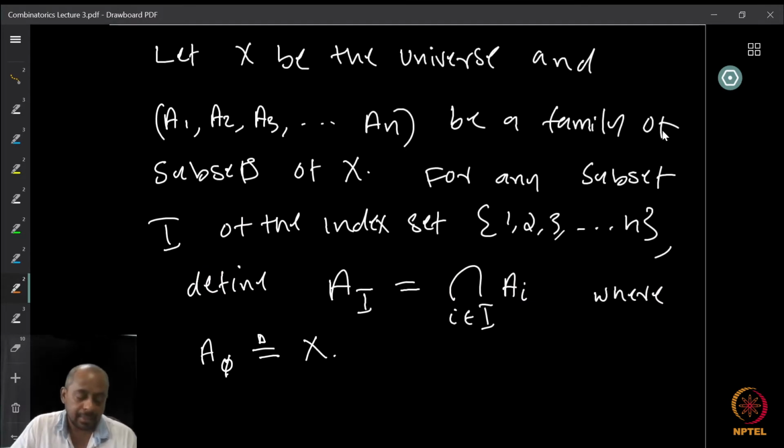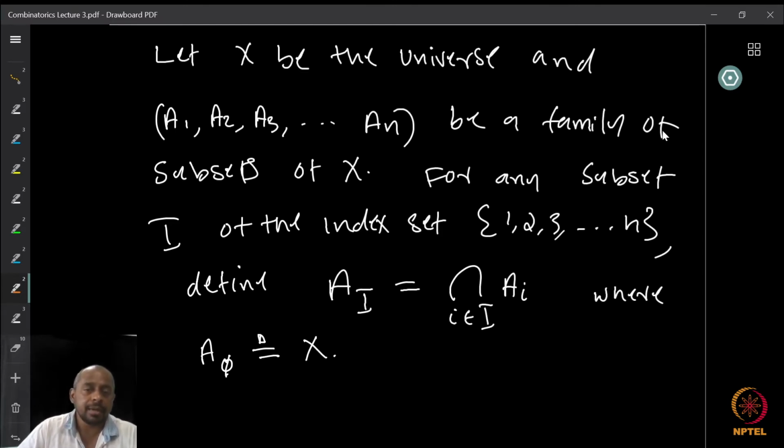For this, we need the following conventions. Let X be the universe. The universe means the set where all the elements that we are going to talk about in the other sets are going to come from, so everything appears in the set X. Let A1, A2, etc., An be a family of subsets of X. Now for any subset, let's say I, of the index set, because A1, A2, etc. are indexed by 1 to n, take the index set 1 to n and then take any subset I of it.